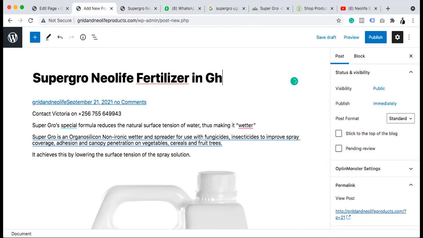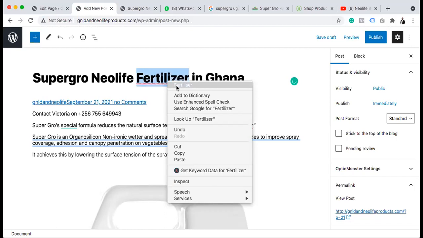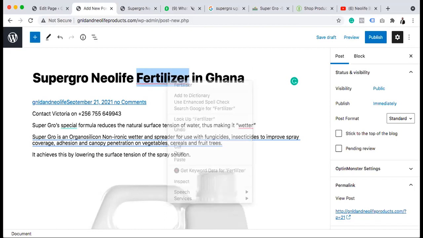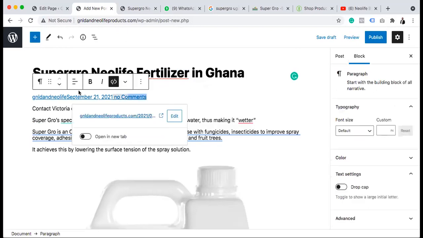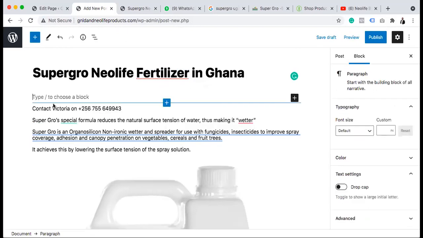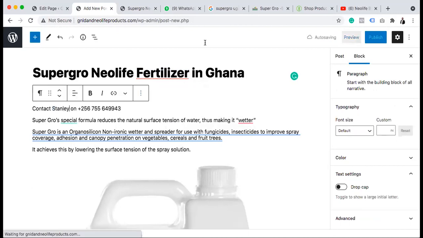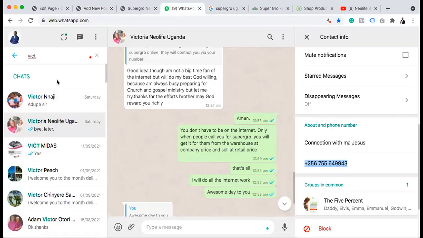In Ghana, right? So for some of you, it's fertilizer, not correct, but like, this guy wants me to use SP. No. In Ghana, right? So here, I don't want this comment too. So at this point now, you can use Stanley. Then I can check Stanley's phone number.